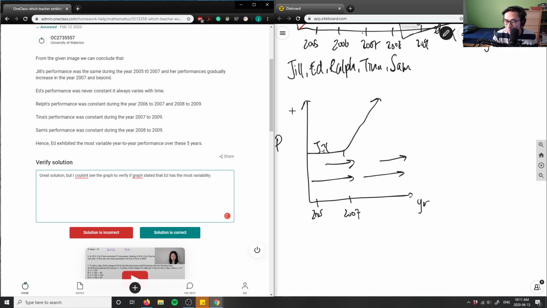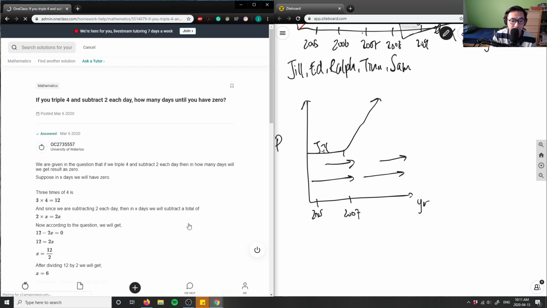So again, we're talking about functions. We're talking about variability and constant in terms of slope, and variability in terms of change in slope. So that's kind of our concept here. So my solution is correct. That's awesome. Okay. So next question here.